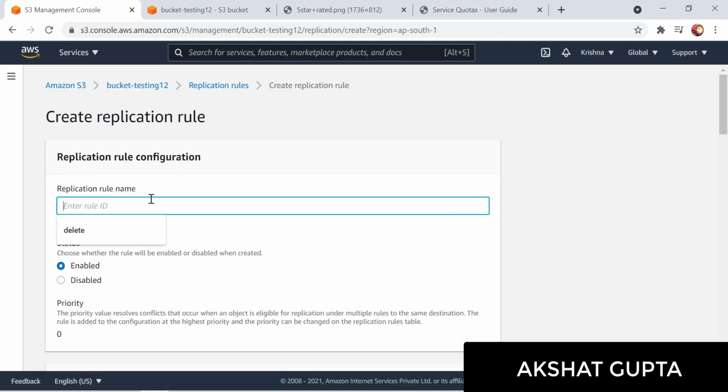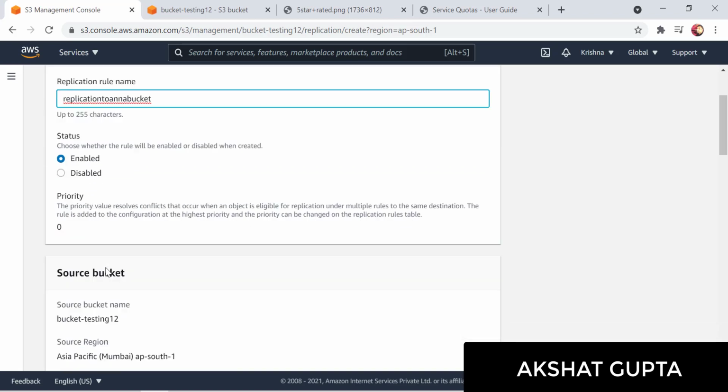Okay, so for this you need to put some rule configuration rule name. So let's put a replication to Anna bucket. Whatever is there in your bucket testing would be replicated and transferred to Anna's bucket. Let me just keep it as default enabled.